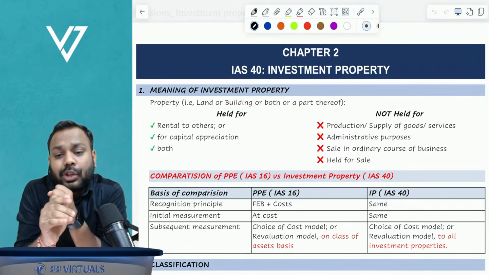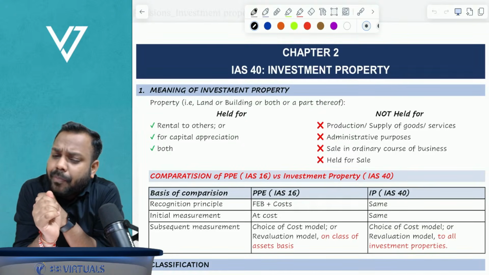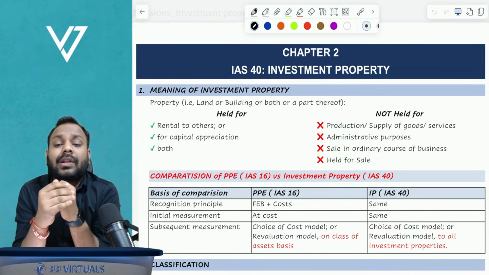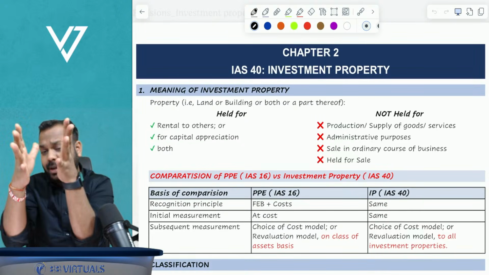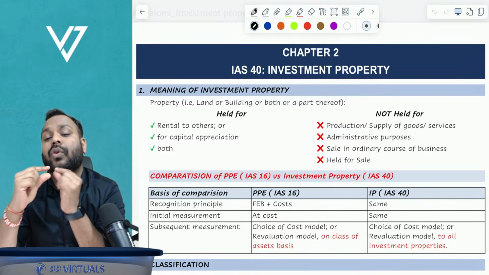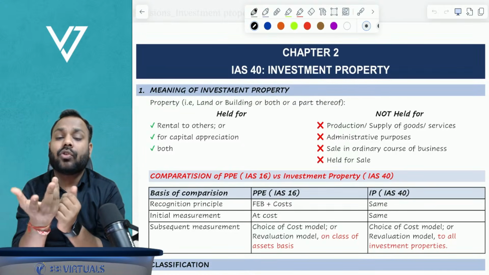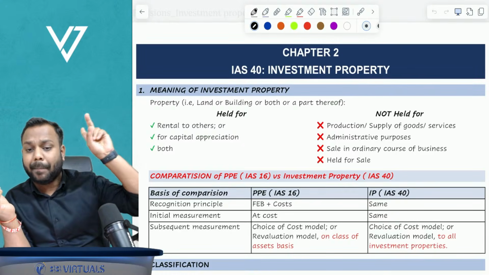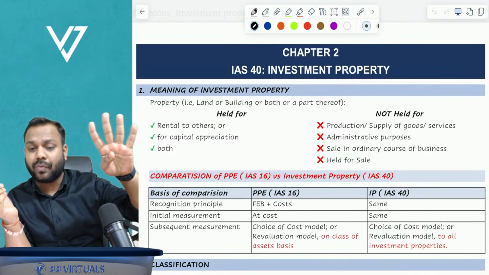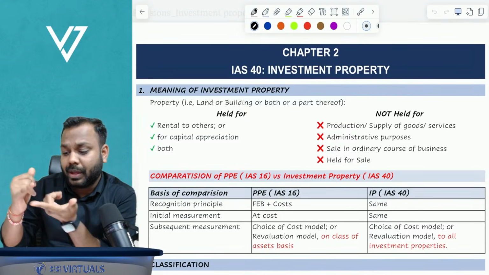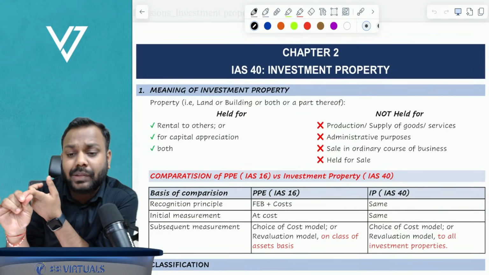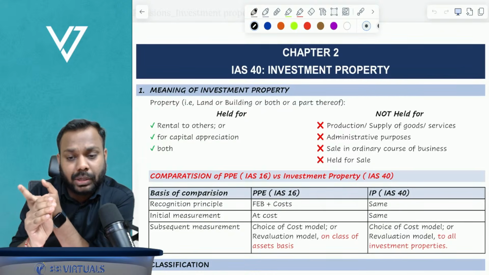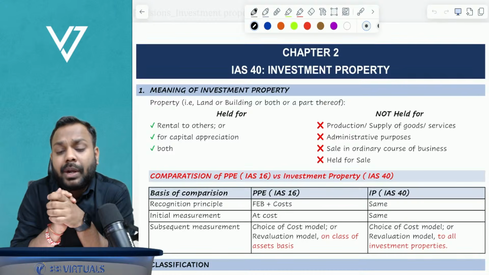Now, the fourth one is part thereof. What is the meaning of part thereof? Part thereof basically means, let's suppose there is an apartment, and in that we own a floor. That is called a part thereof. So what is investment property? Investment property is land, building, both, or a part thereof, held either for rental to others or for capital appreciation or for both. These are called investment properties.